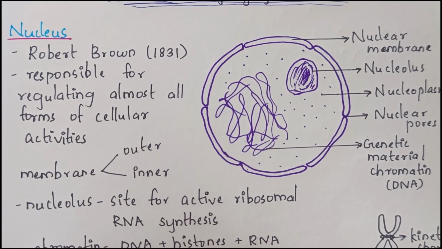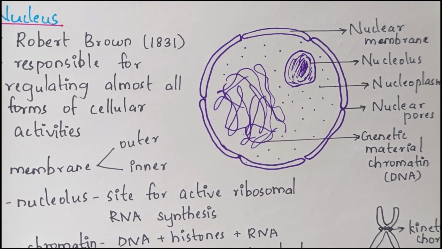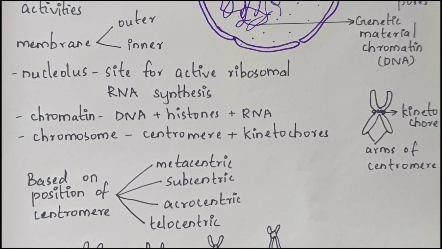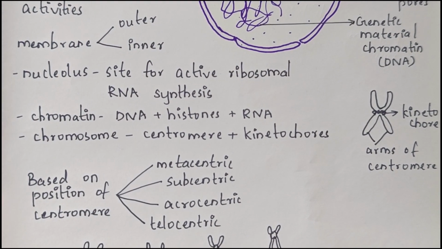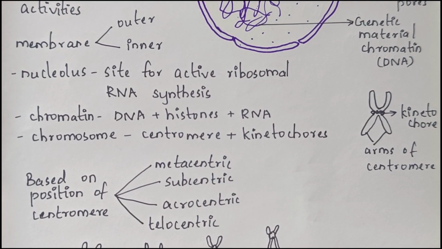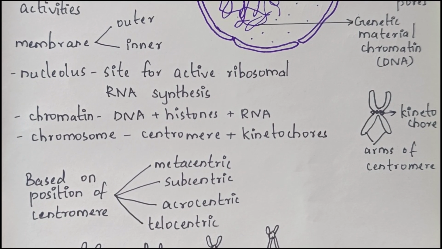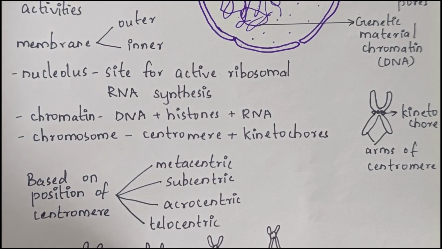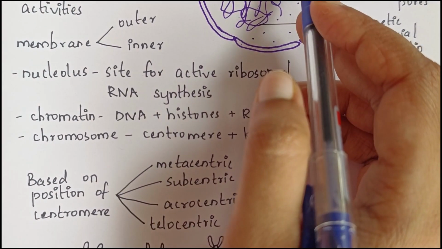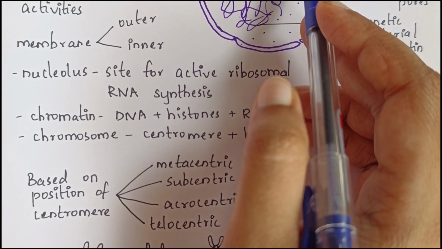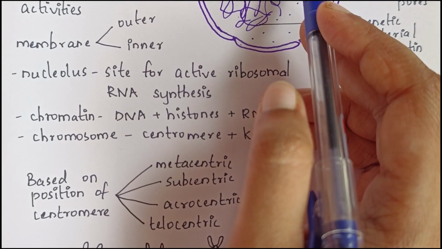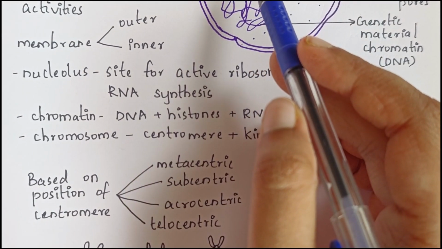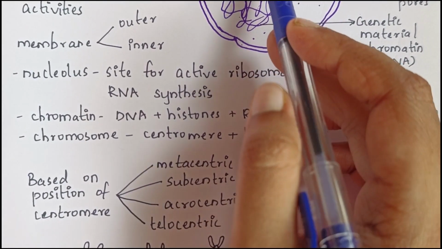So nucleus is responsible for regulating almost all forms of cellular activities inside the cell. So it is also known as the brain of the cell. Now the membrane of the nucleus is a double membrane. It has an outer membrane and an inner membrane. It has nuclear pores which are formed by the fusion of two membranes. Outer membrane remains continuous with ER and bears ribosomes.